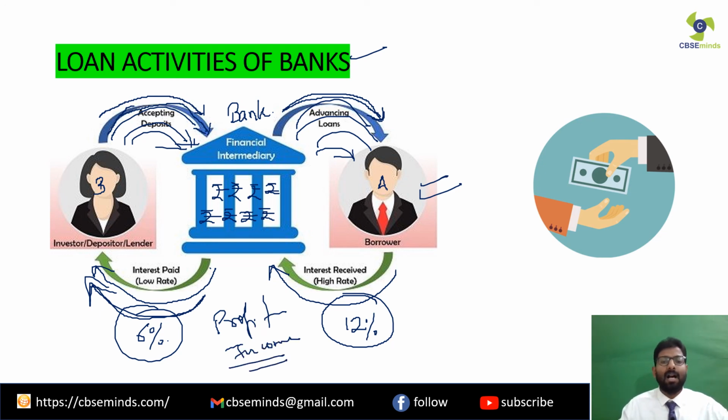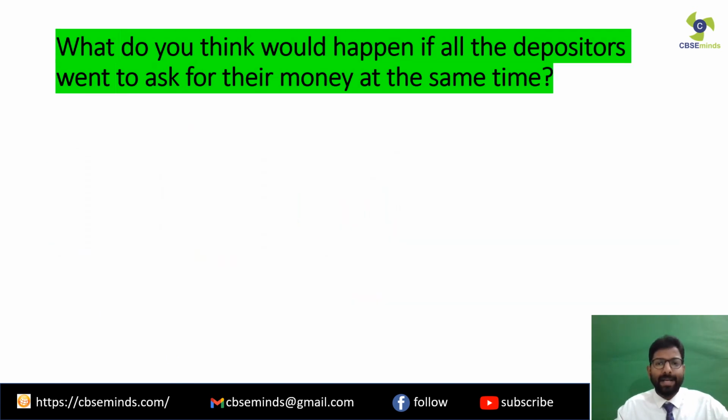So this is how the banks are functioning, clear, and how the banks are accepting the deposits and extending the loans, clear. Now moving ahead, we have got a question over here. What do you think would happen if all the depositors went to ask for their money at the same time? Clear.